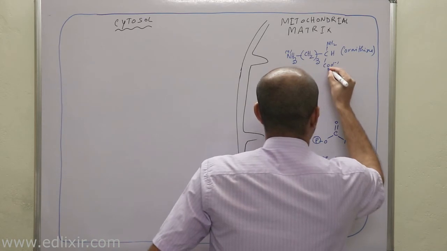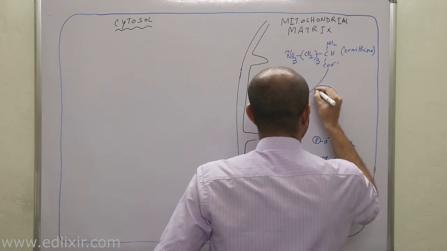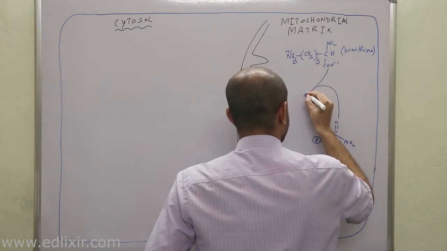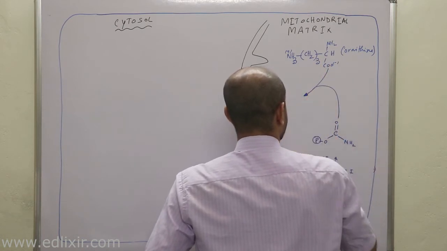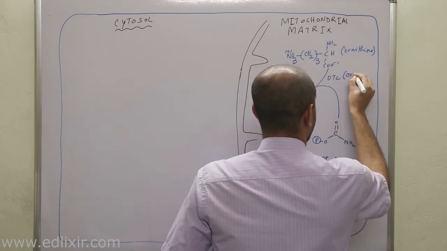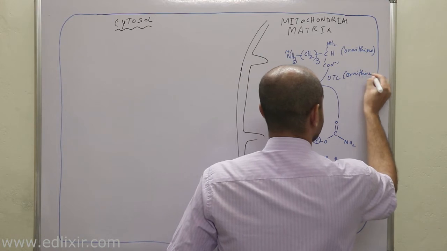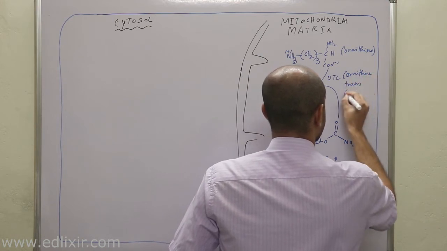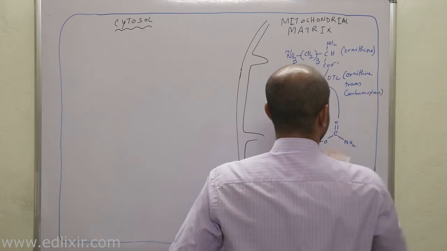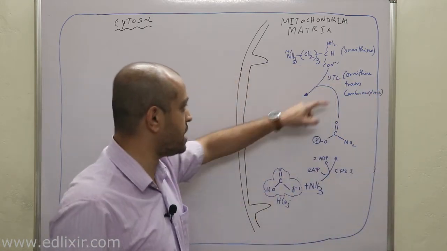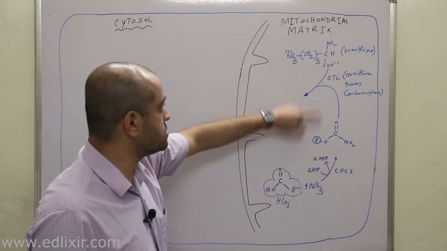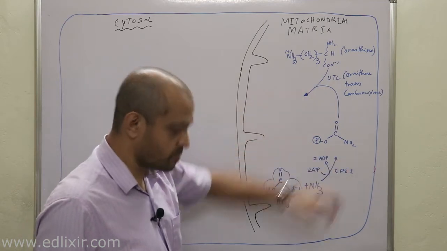When ornithine binds with carbamoyl phosphate, an enzyme called OTC, that is ornithine transcarbamylase, actually helps in the condensation of both these compounds, ornithine and carbamoyl phosphate.